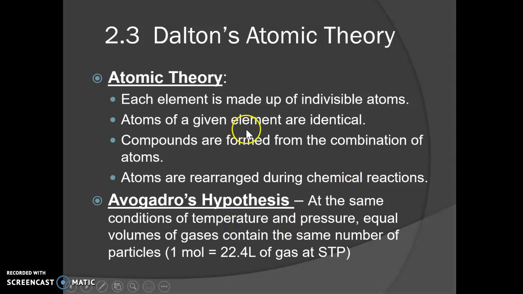This is just one of the other ones they threw in with all these laws. Avogadro's hypothesis just says that if you have the same temperature and the same pressure and the same volume of a gas, then you have to have the same number of particles. And it's because of his hypothesis that you can use this conversion, 1 mole equals 22.4 liters. Again, it's got to be a gas and it has to be at STP, so we don't use that very much. Standard temperature is 0 degrees Celsius, which is the freezing point of water, and most of the time we're not doing chemistry at 32 degrees Fahrenheit. So we don't really use this very much in the real world.